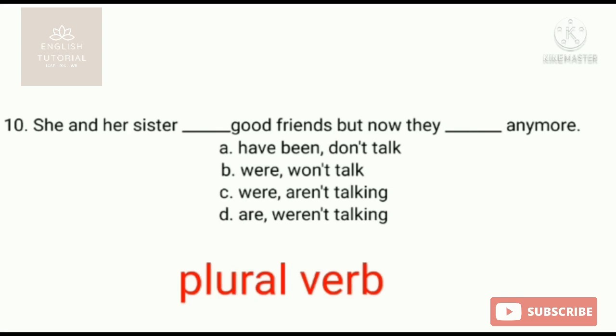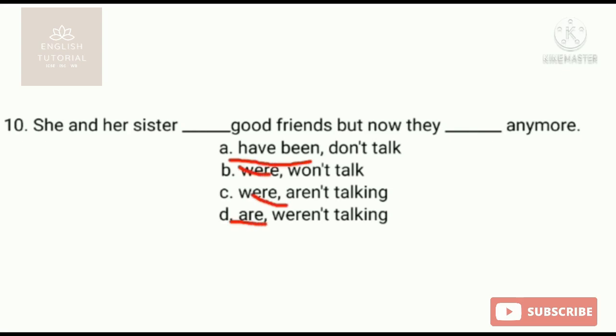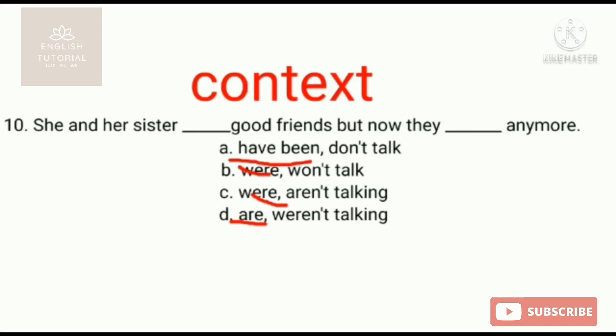So all these are written as plural verbs. Of that, the first one, have been, were and are, all these are plural verbs. Okay, but here one thing you need to do is understand the context of the sentence. Blank good friends, but now they blank anymore.